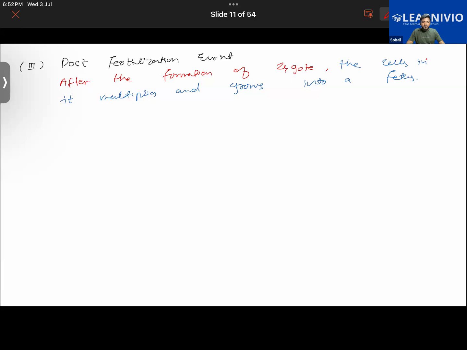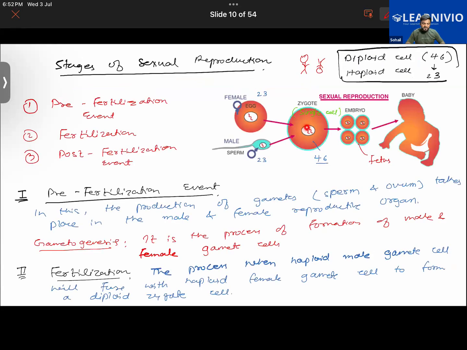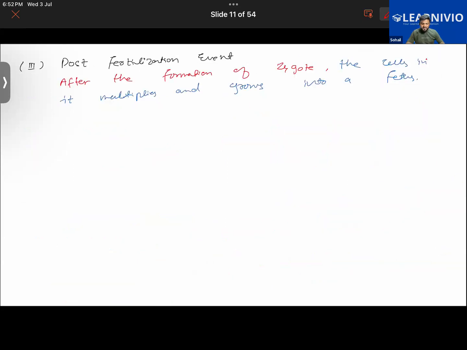Also, there's a very interesting thing about this. In the initial stages of the development of the zygote, you will find that the embryo, or if I were to have an image it would have been better, but still try to understand what I'm saying.